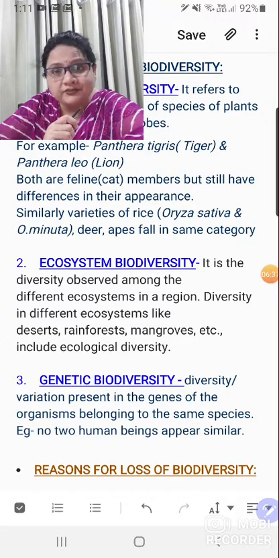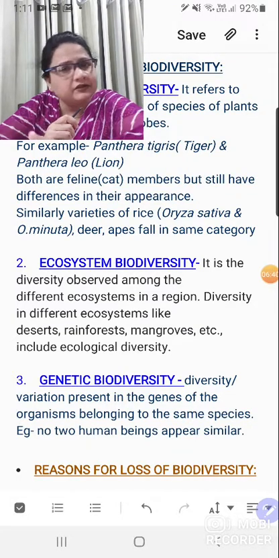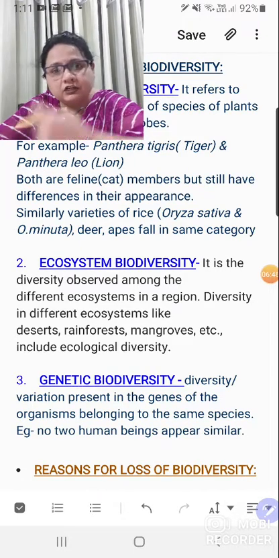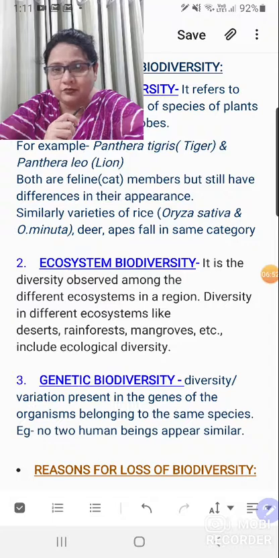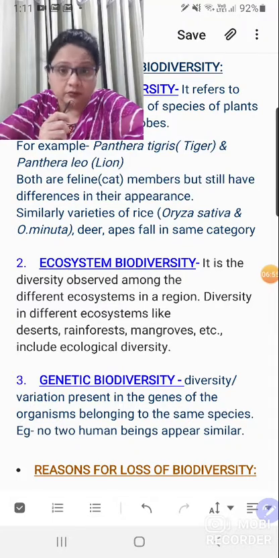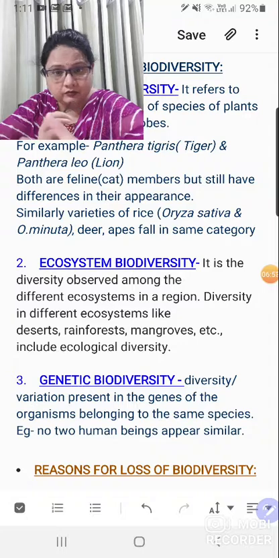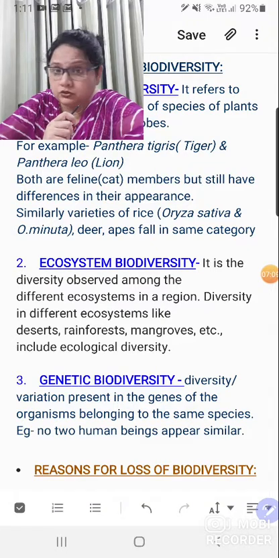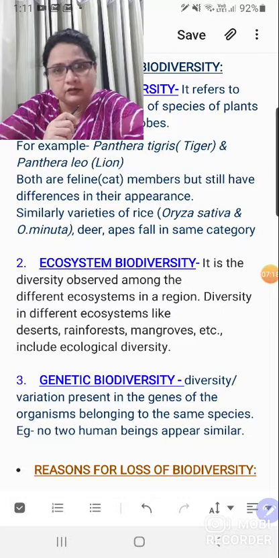Even if you talk about the pups, the cats, when they are very small, they appear similar. But someone would have a spot at the nose, one would have a spot at the tail. So most of the time we are able to differentiate between the two. Some are very lean and some are very chubby. So even if you are talking about organisms of the same species, no two organisms appear similar. We have different phenotypes because of our genes, and this is what is known as genetic biodiversity.